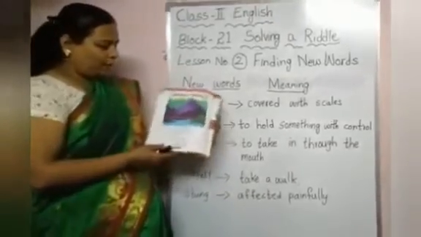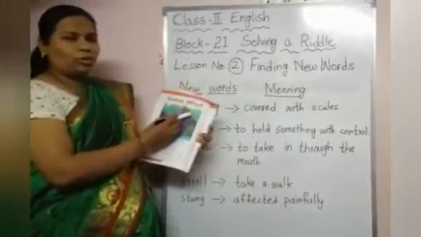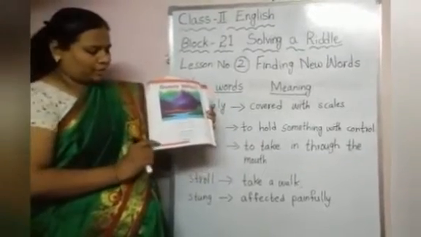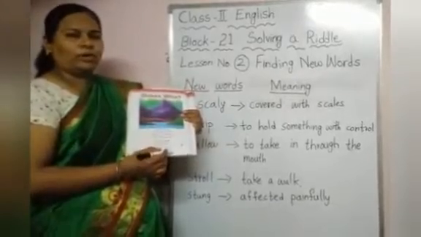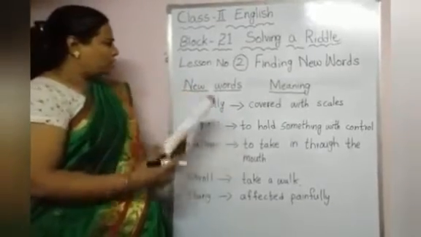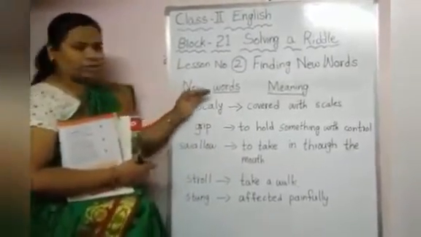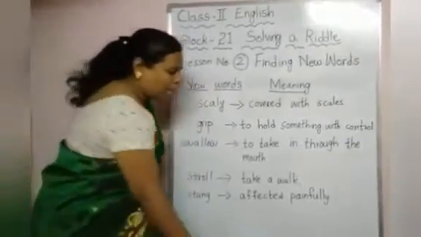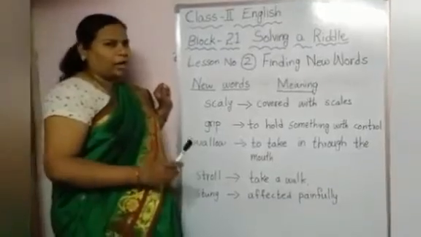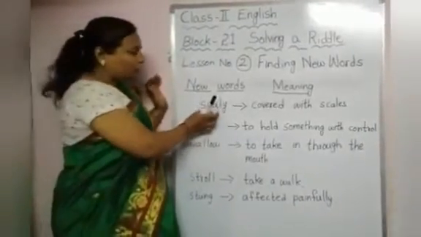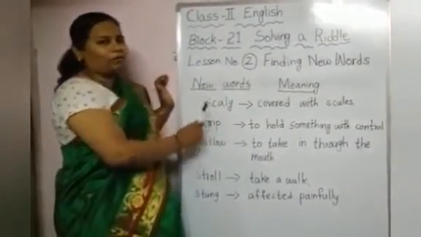Yes children, we have learnt the poem Guess Who, in our reader page number 130. So we got so many new words in this poem, children. Let us see what the new words are with their meanings. If a new word comes and you don't know the meaning, then you will not understand it better. To understand better, we should know the exact meaning of that word.